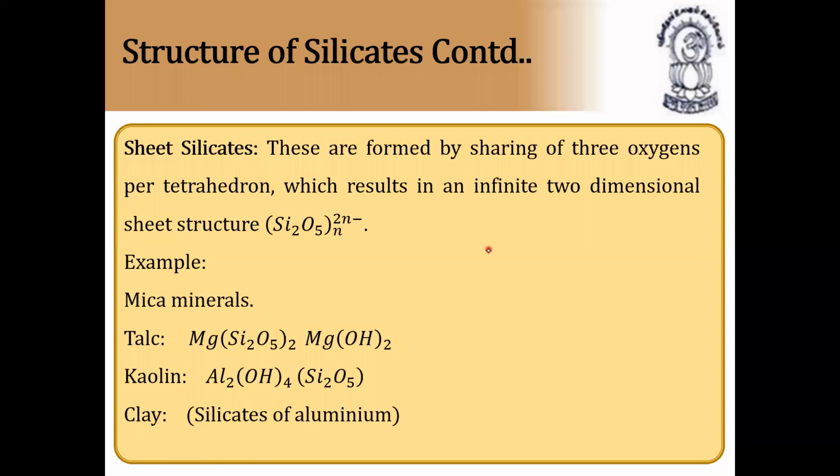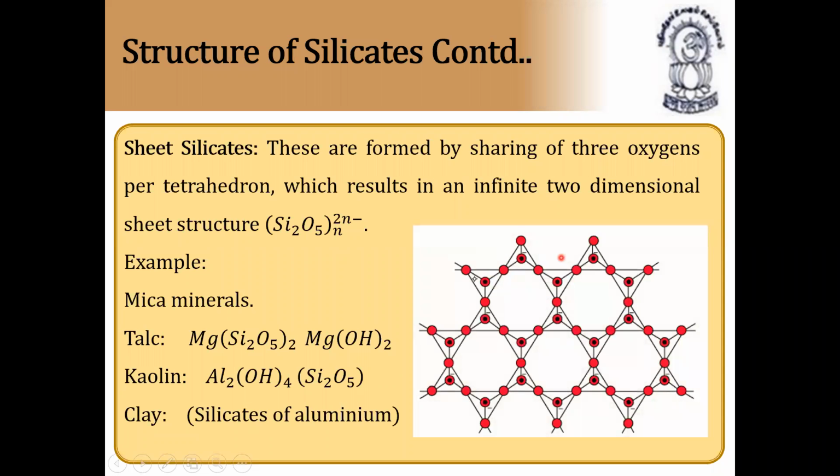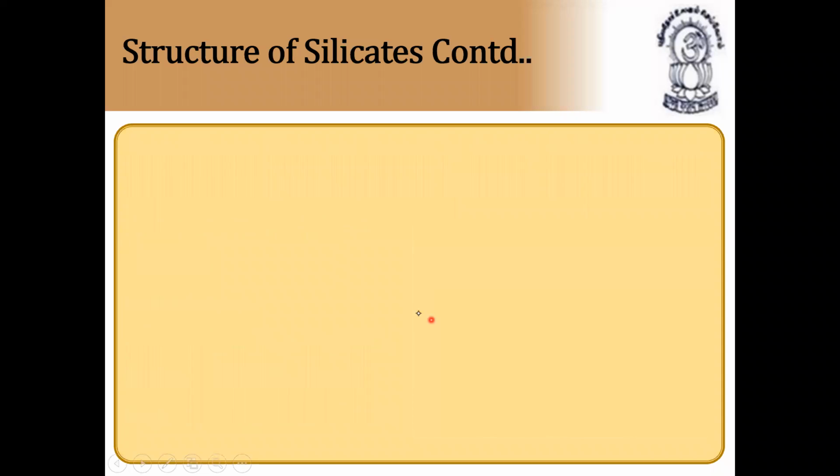You have to remember how many oxygen atoms are shared. This is called sheet silicate. How many oxygens are shared? By sharing 3 oxygen atoms per tetrahedron. How many oxygens? 1, 2, 3 only. For each tetrahedron, only 3 oxygen atoms are shared, 1, 2, 3, 1, 2, 3, like this. So this is a two-dimensional structure of sheet silicate.